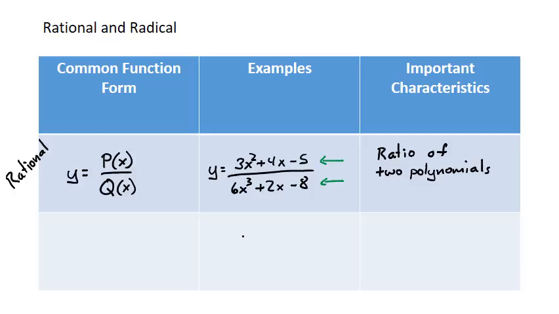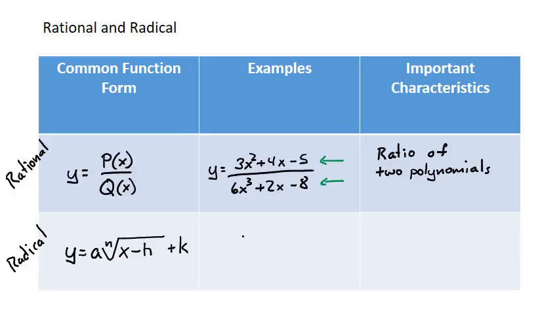Now the next kind of function is called radical. It simply involves radicals, which we know to be roots. So the common function form, we'll write it as y equals a times the nth root of x minus h plus k.